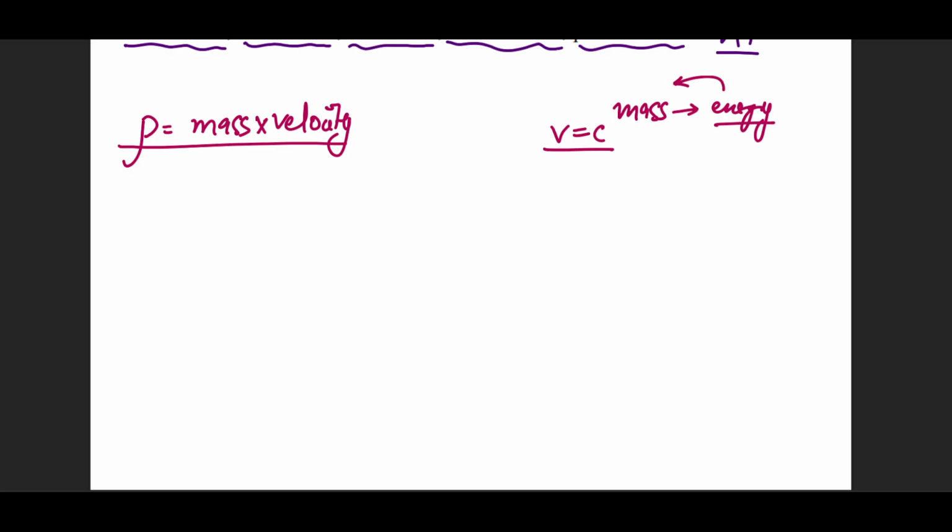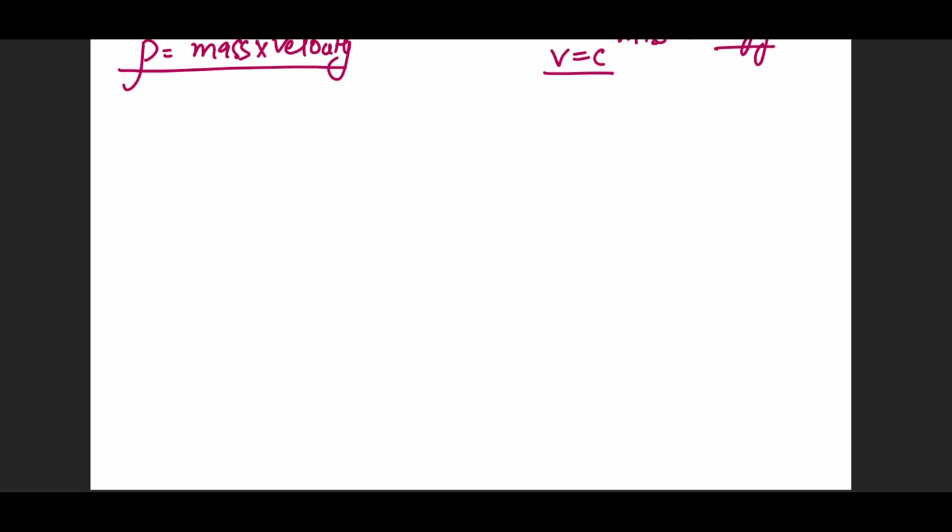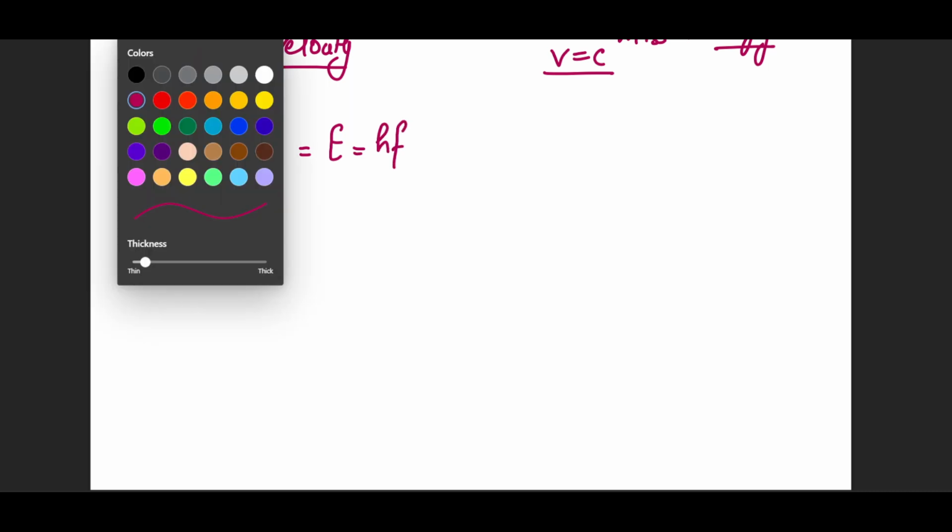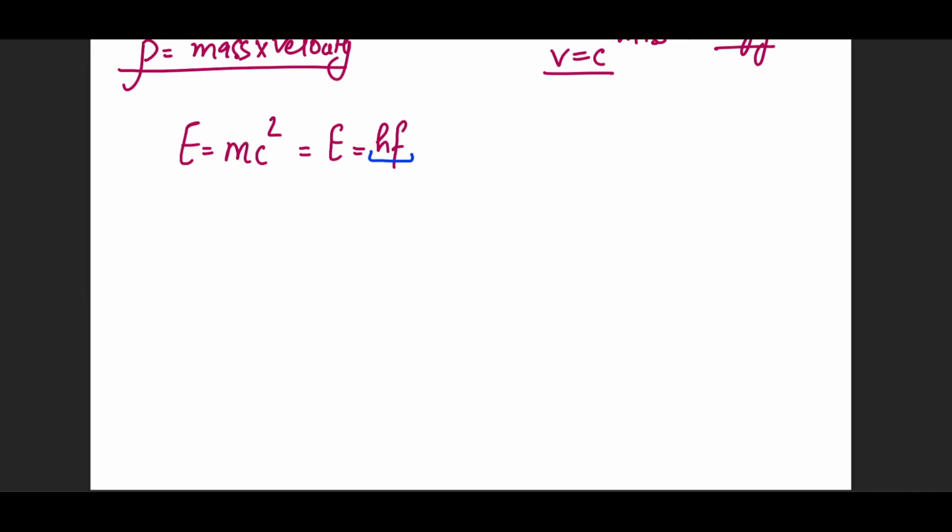So what we're trying to justify from this is that light or photons must have a momentum. We try to justify this momentum by a simple mathematical equation, which is going to look like this. If we are approaching the speed of light, then the energy of any system is equal to mc squared. And since we're dealing with the energy of a photon or a particle, we can equate this to E equals hf as well. But we don't require this part of the system right now. We only require this part. So this energy is equal to mc squared.